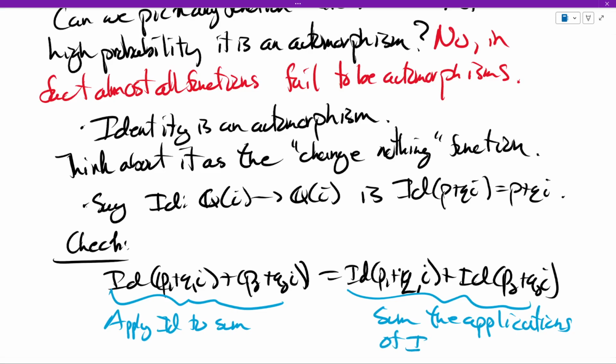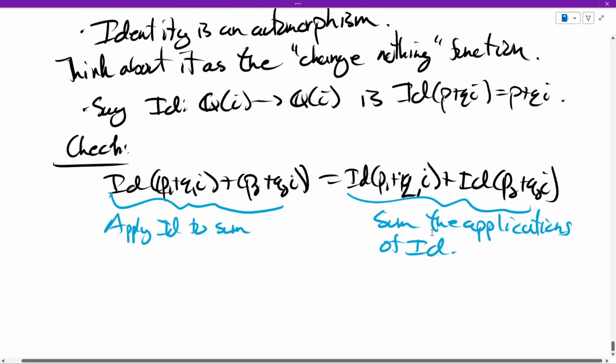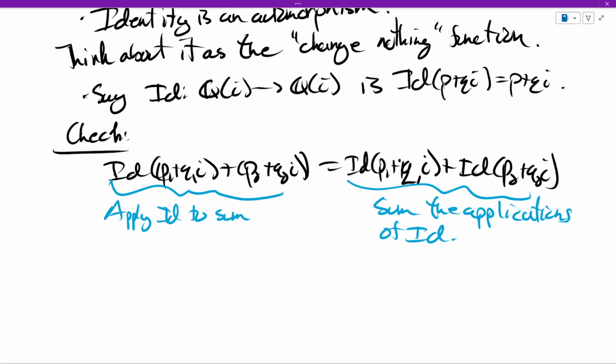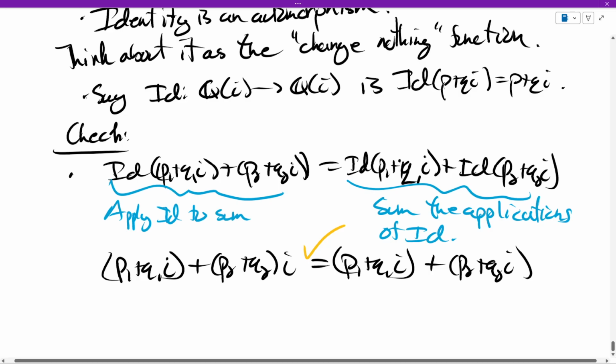So the order of operations is reversed. On the left-hand side, it does not matter what you plug in; the identity is going to spit out exactly what you plug in. So the left-hand side is p1 plus q1i plus p2 plus q2i. And the right-hand side is, again, for our first term, exactly what we plug in, surrounded with parentheses, and the second term, exactly what we plug in. Are these the same? Certainly these are the same. So it's compatible with addition.